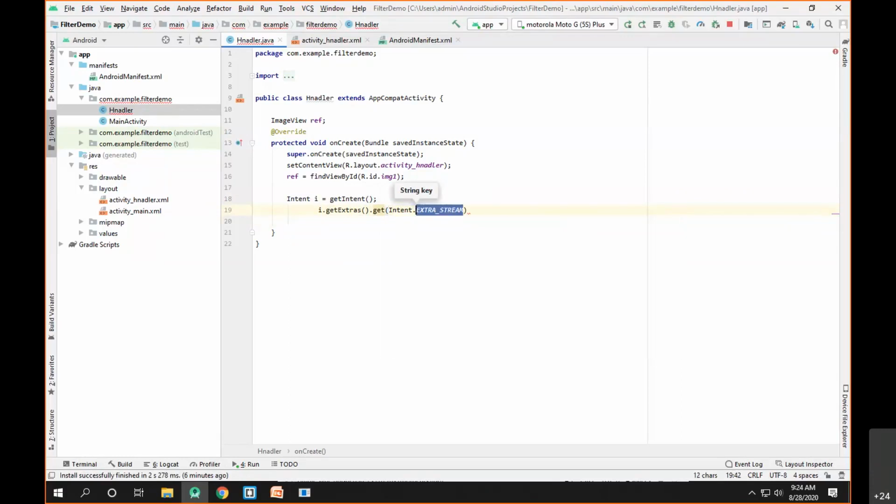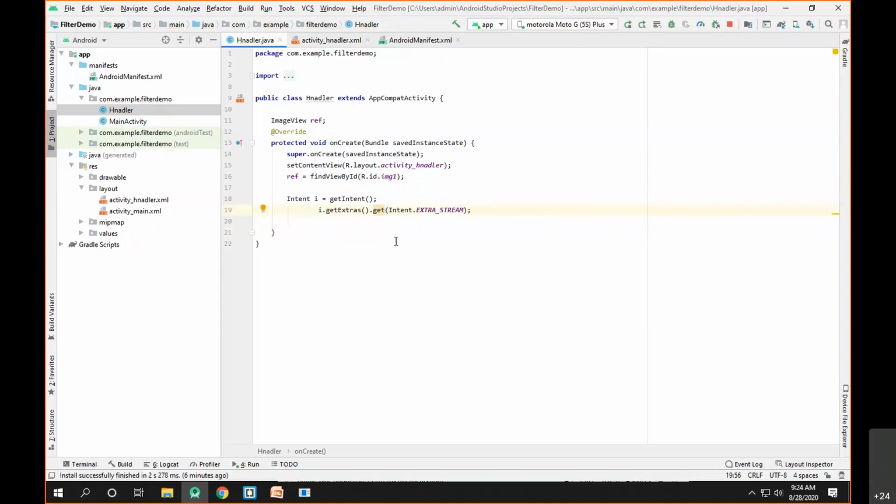So always remember, if you are sharing any kind of binary data by using intents, you can make use of this particular key. This key stands for the stream kind of data, or we can say the binary data. So you can always remember that. Now just put a semicolon here.